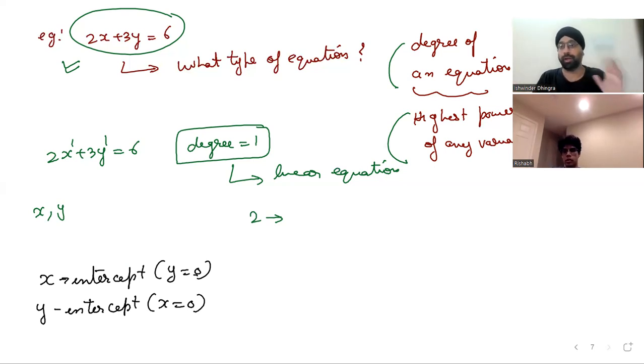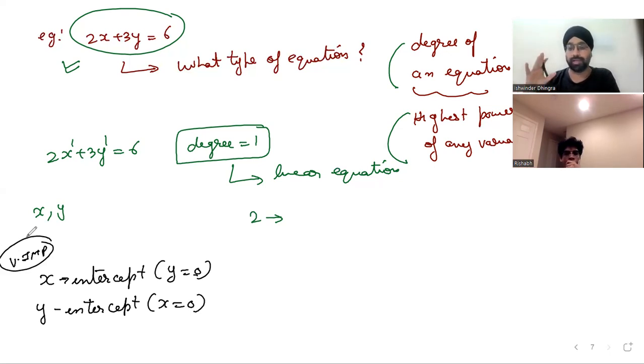A lot of questions can be asked on y-intercept in very different manners. It's not restricted to lines. It can be asked in parabolas. It can be asked in word problems also. So again, I'm saying it's very important. Whenever they ask what the y-intercept is, simply put x equal to 0. If they ask what the x-intercept is, simply put y equal to 0. You don't have to think twice.